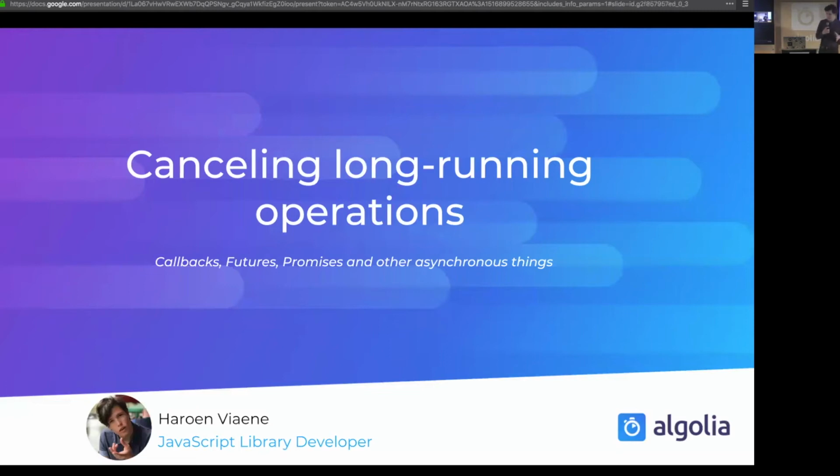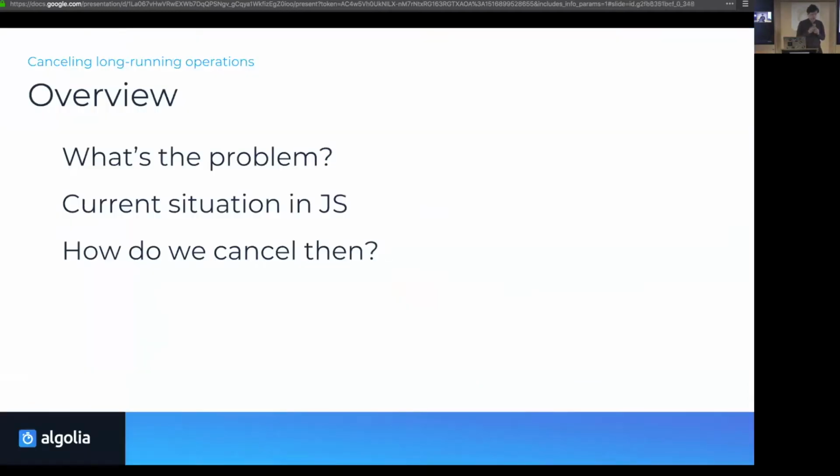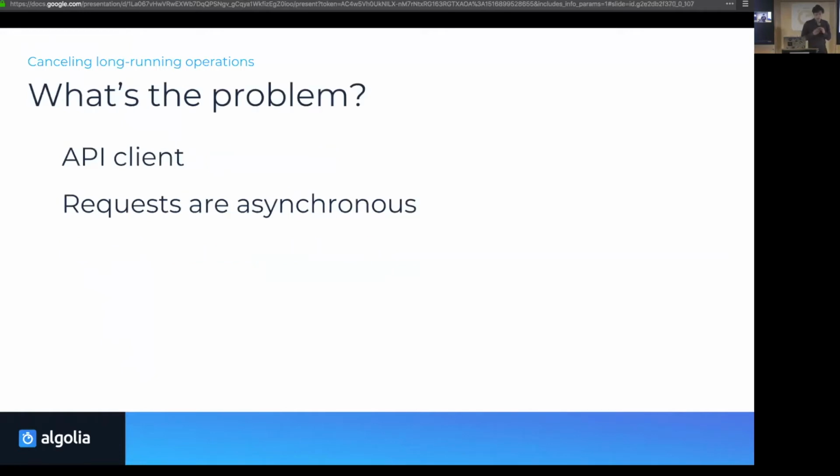So I'm going to talk about canceling long-running operations or asynchronous operations. These are things like callbacks, promises, futures, and everything else. So the small overview is, what actually is the problem? Why do you want to cancel operations? Then what's the current situation? And then how can we actually cancel operations?